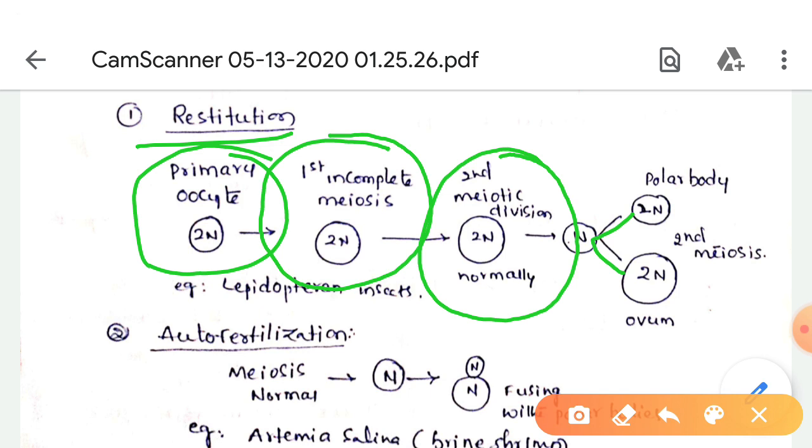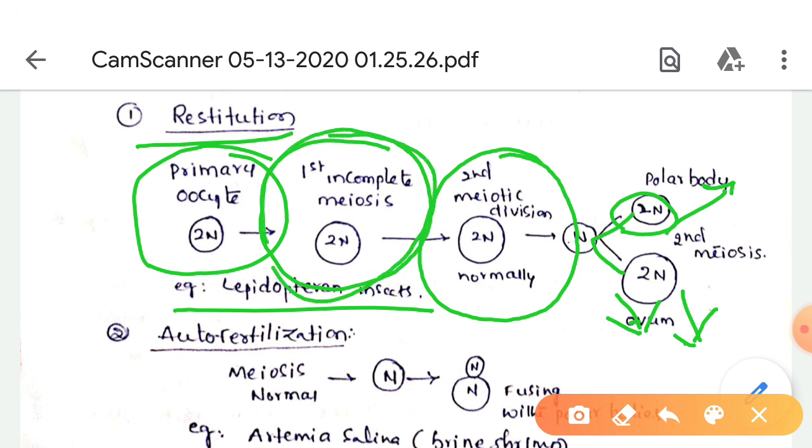The small cell develops as a polar body and the large cell develops as an egg. This diploid egg develops into the embryo without fertilization. Example, Lepidoptera. The diploid condition occurs because the first meiotic division is incomplete.